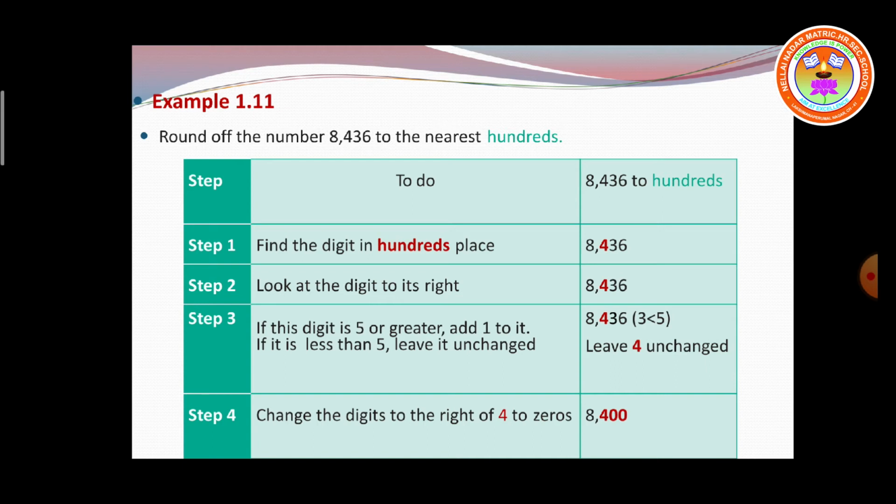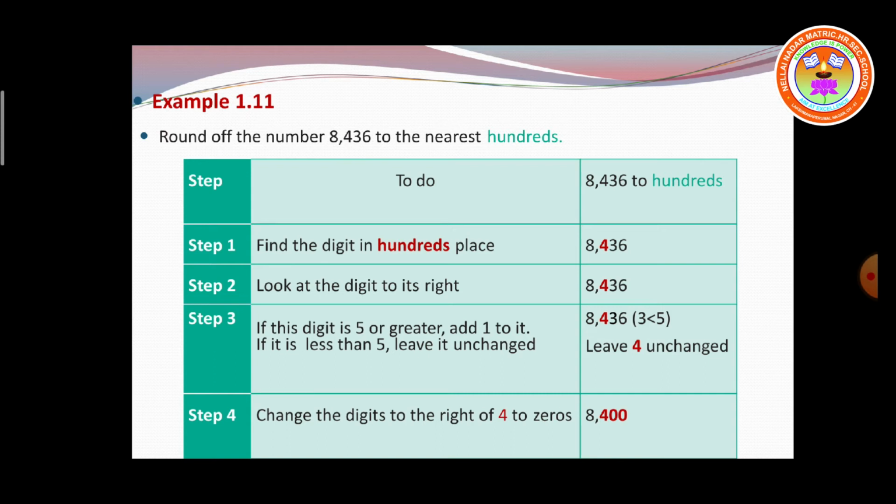First example, round off the number 8436 to the nearest hundreds place. It is an example given in the book itself. See step 1. Find the digit in hundreds place. What is the number they have given? 8436. You can write the place value on top of the number also. So what is the hundreds place digit? 4. I have differentiated it with red color.